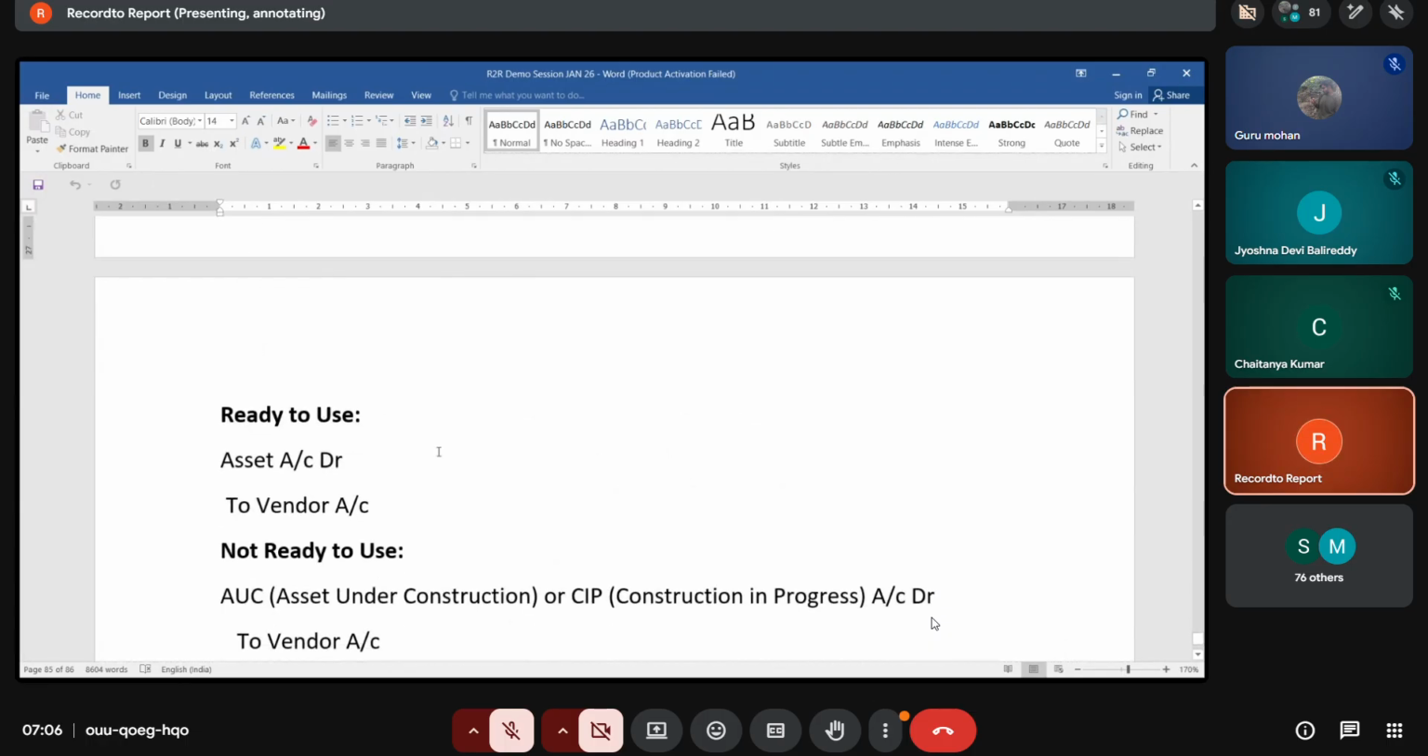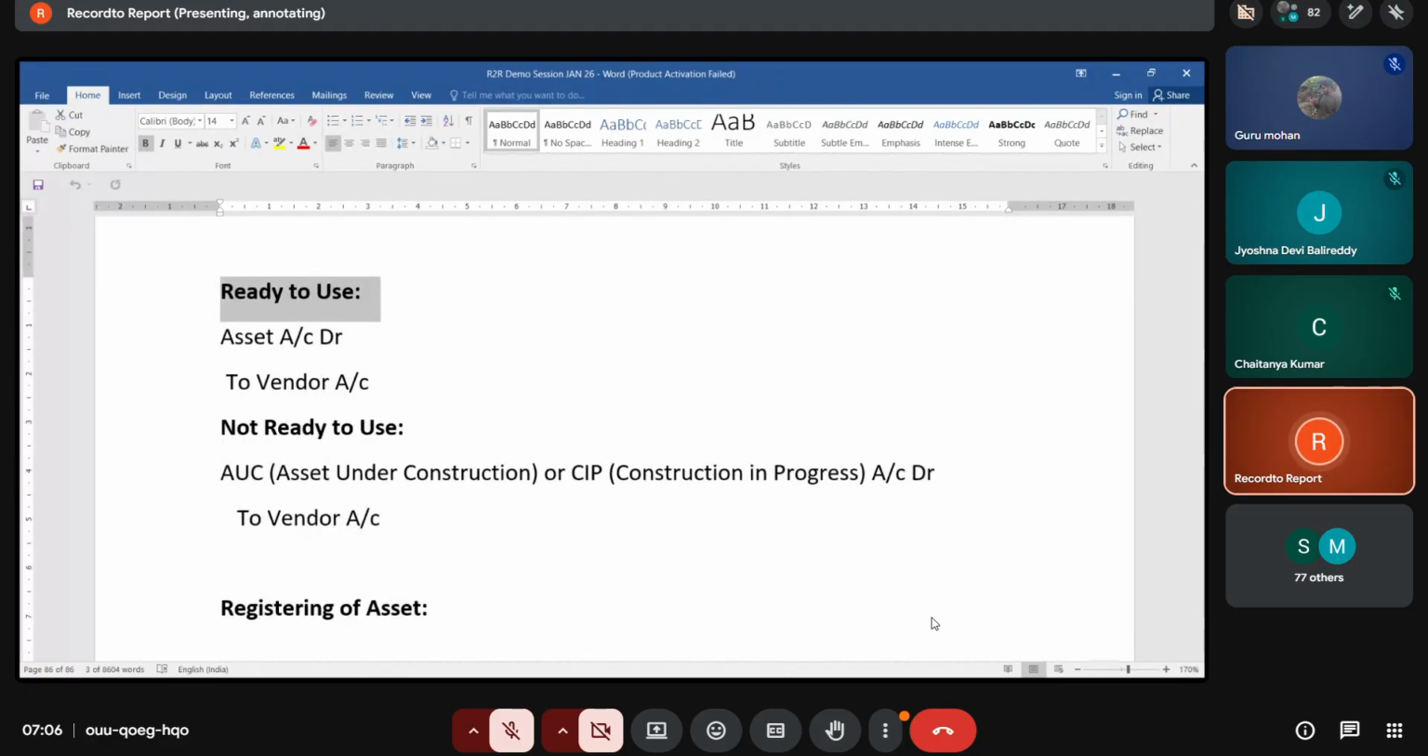If the asset is ready to use, there is no need of booking any asset under construction to the vendor account. No need of booking any entries. Directly we can book the asset account to the vendor account. If the asset is not ready to use, we need to debit asset under construction and credit the vendor account. So this is about the asset under construction.